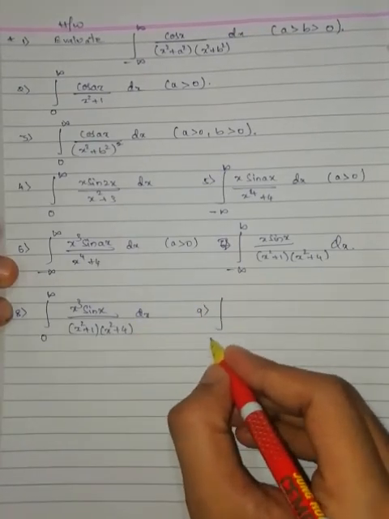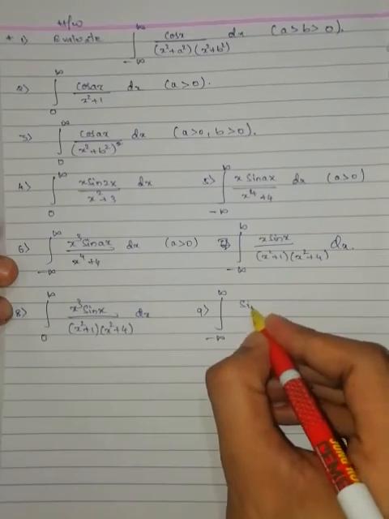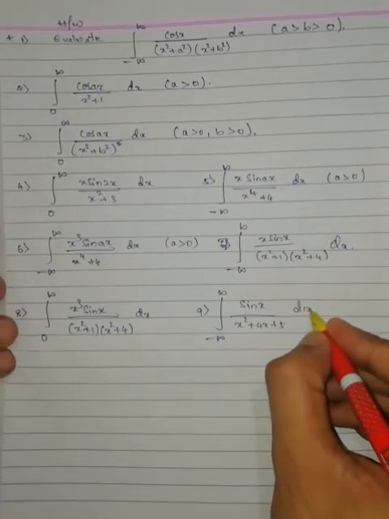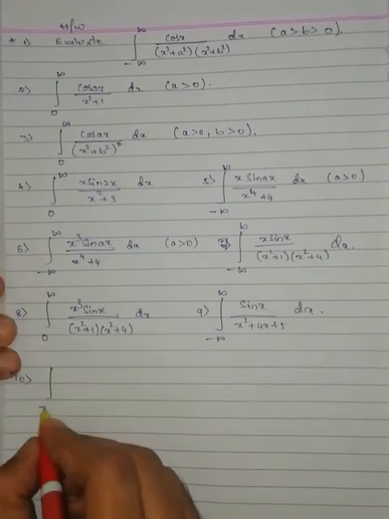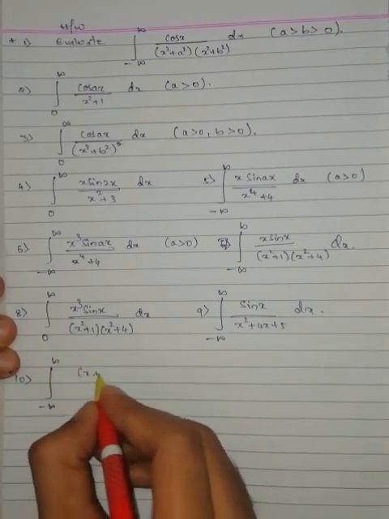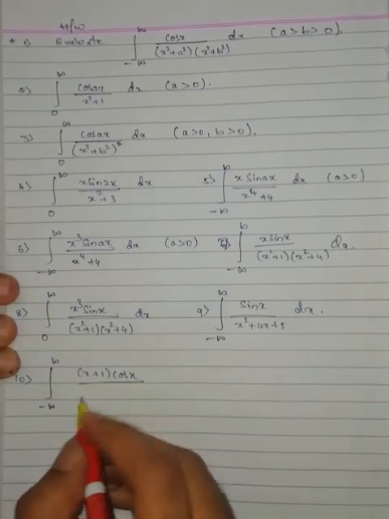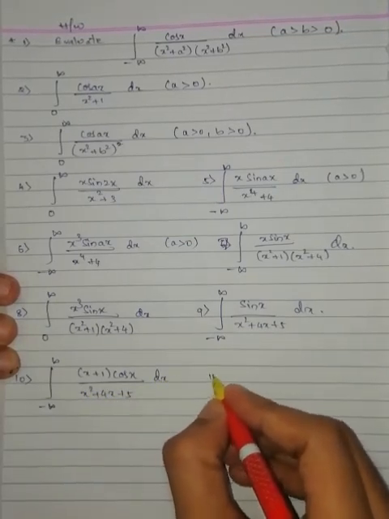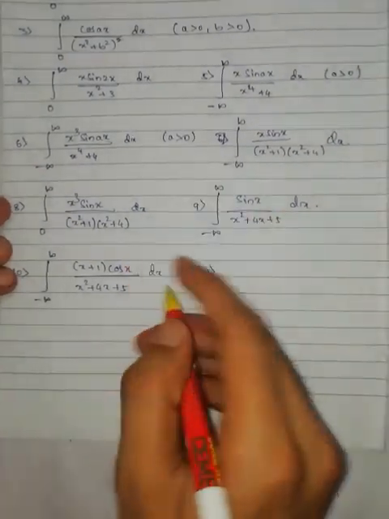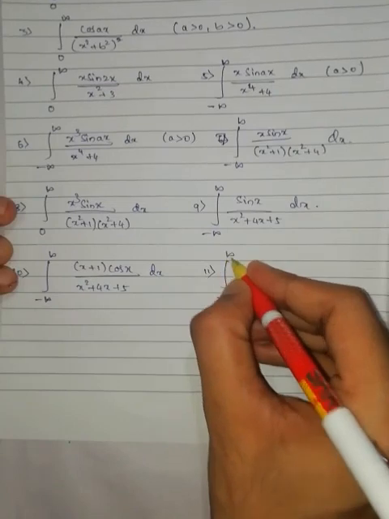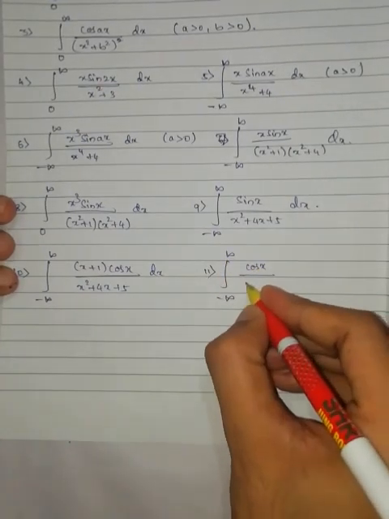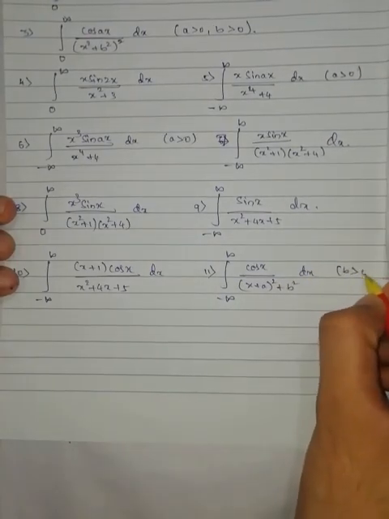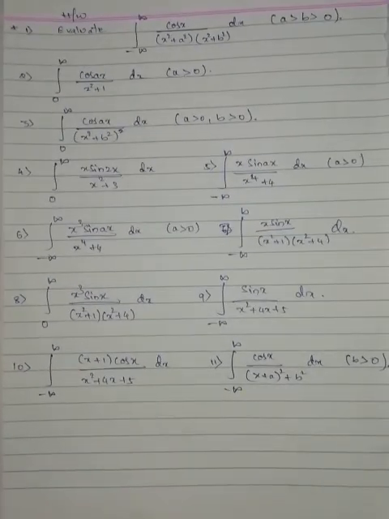Ninth one, integration from minus infinity to infinity of sin x by x square plus 4x plus 5 dx. Tenth one, integration from minus infinity to infinity of (x plus 1) cos x by x square plus 4x plus 5 dx. 11th one, integration from minus infinity to infinity of cos x by ((x plus a) whole square plus b square) dx, where b is greater than 0. These are all the homework problems.